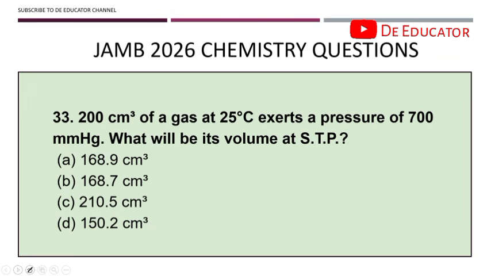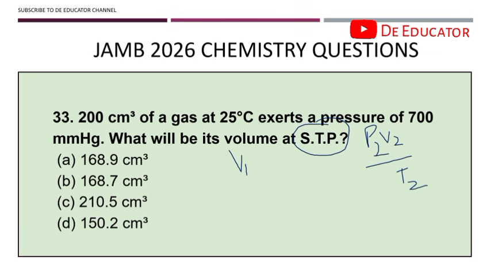If you look at this question, the parameters were given first before they mentioned STP. So STP is the second, which means STP is going to be the P2 V2 and T2. So what we're looking for is the V1.